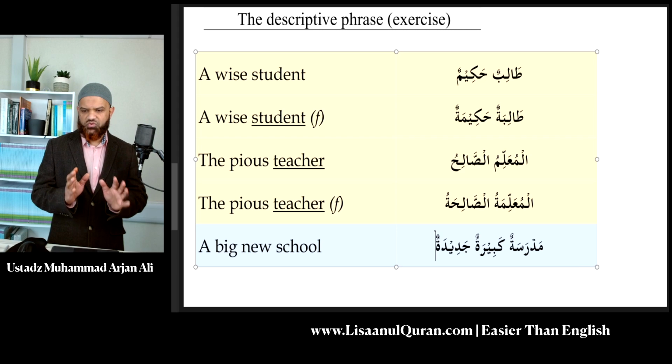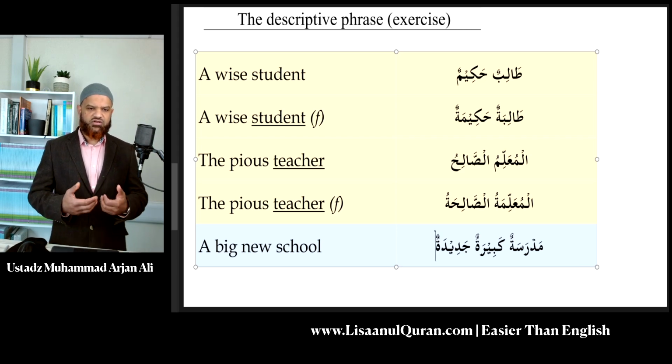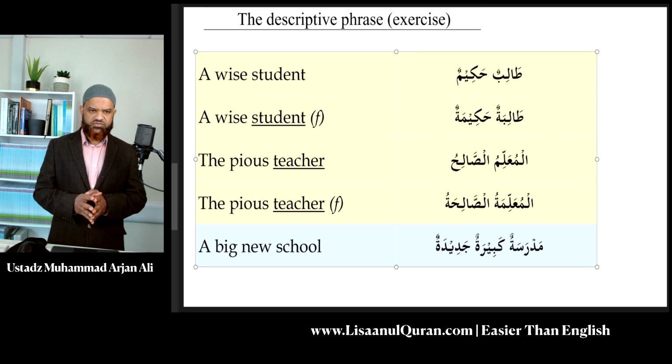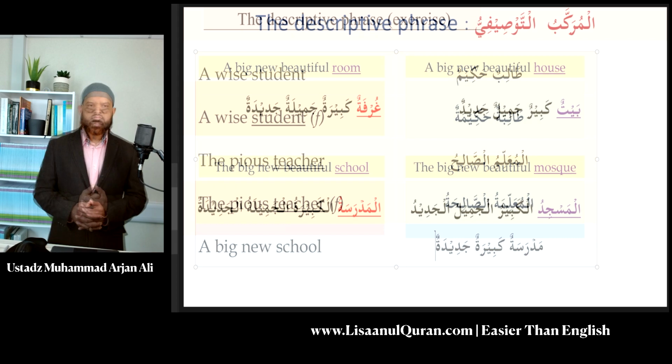Again, we have now five examples of descriptive phrases where the most important rule to remember is that all the four properties match. And this is why I'm taking you through each of the properties in detail. Otherwise, you'll learn a lot of Arabic and you have to come back and relearn everything again. So the lessons are designed this way so that we cover all the important points that you need to get you to at least intermediate level in Arabic. These are the points I've been sharing with you: four properties, all of them need to match. So far, of course, we've done Arab, definiteness, and gender. We'll look at number later.